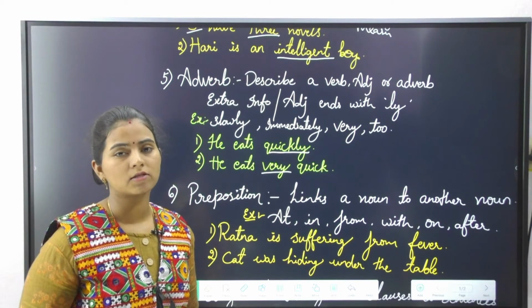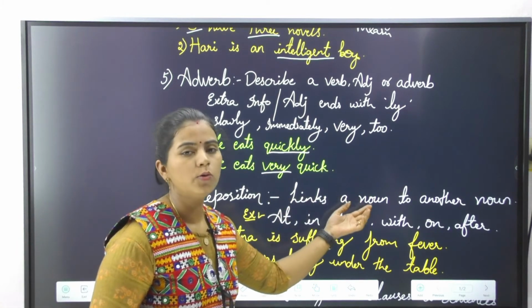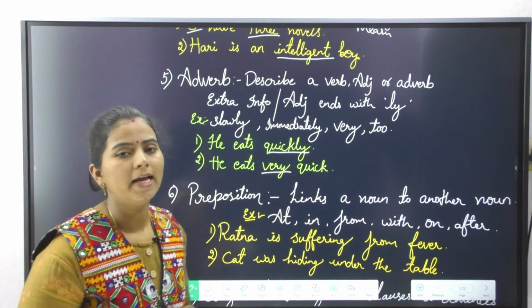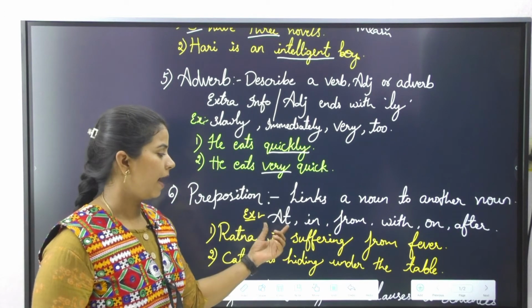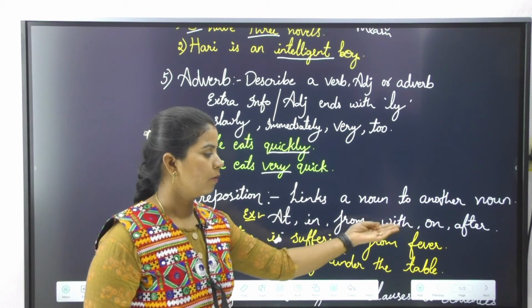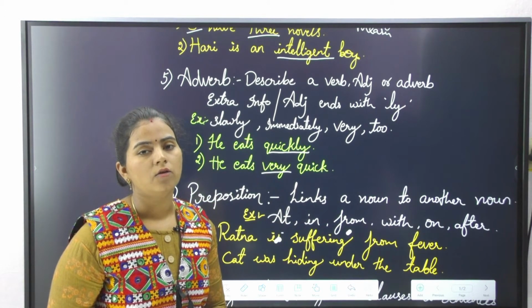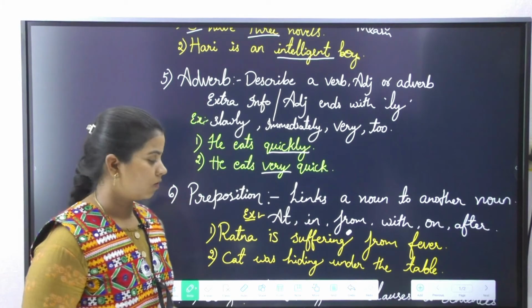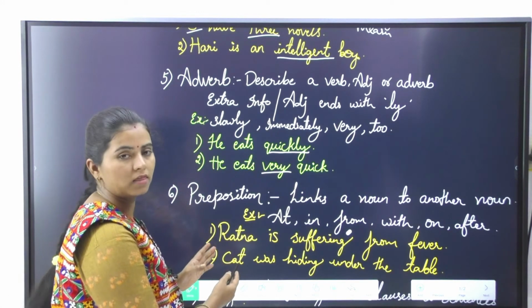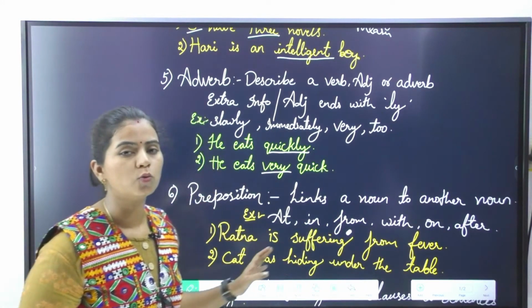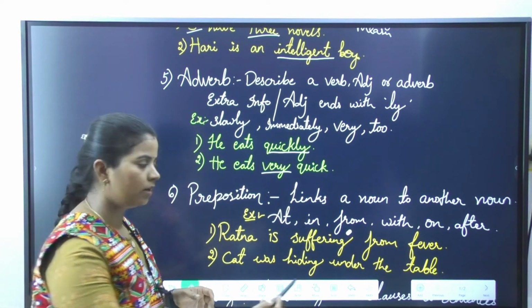Now the sixth part of speech is preposition. A preposition links a noun to another noun. So it relates one noun to the other noun. Let us see the examples: at, in, from, with, on, after. These are the words known as prepositions. Now, Ratna is suffering from fever. Here, Ratna and fever are the two nouns. These two nouns are linked by one word, that is from.